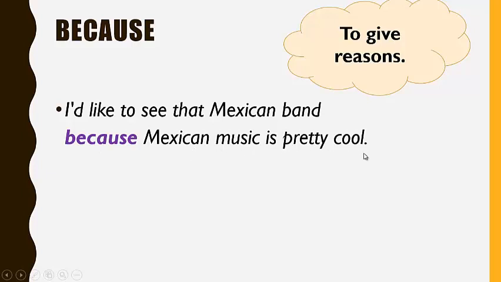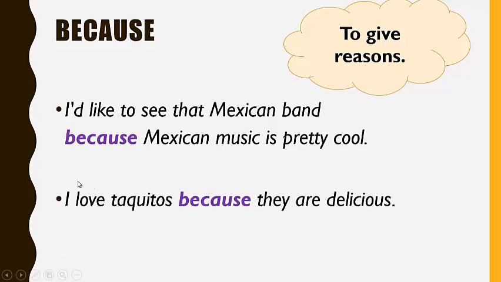So I am explaining why I really want to see a Mexican band and to listen to its music, because I consider it good. Or for example, this one: "I love taquitos because they are delicious." So I really adore taquitos, and the reason is that they are too delicious, and that's true.